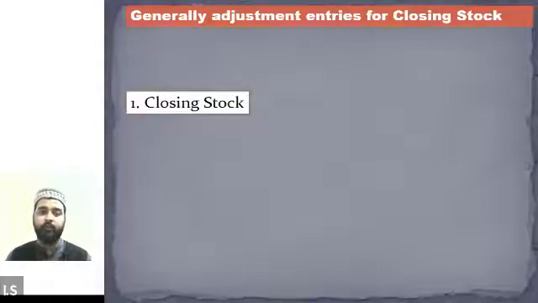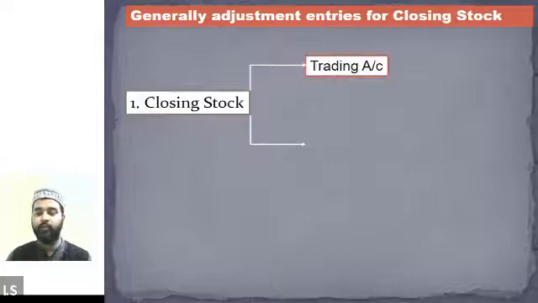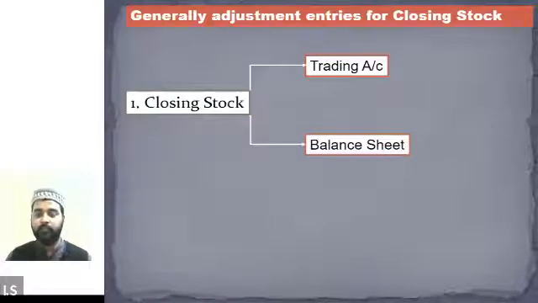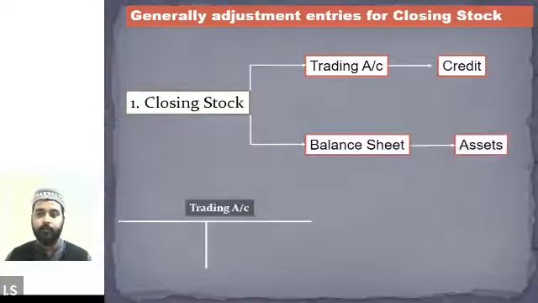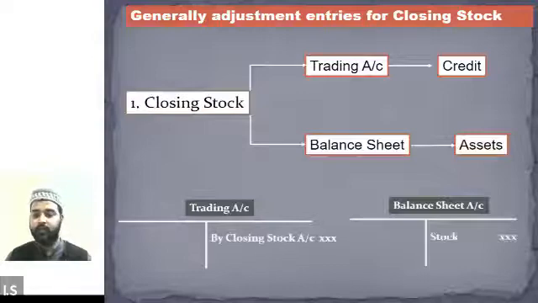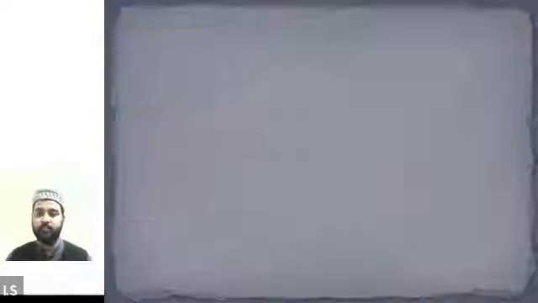We have already learned about the closing stock adjustment. So whenever there is any information regarding the closing stock, we are well aware that closing stock has to be entered at 2 places. First of all, we will be writing it in the trading account on the credit side, and then in the balance sheet on the asset side. Okay, so this is how it will be recorded. I think we have covered this part in the last session as well.